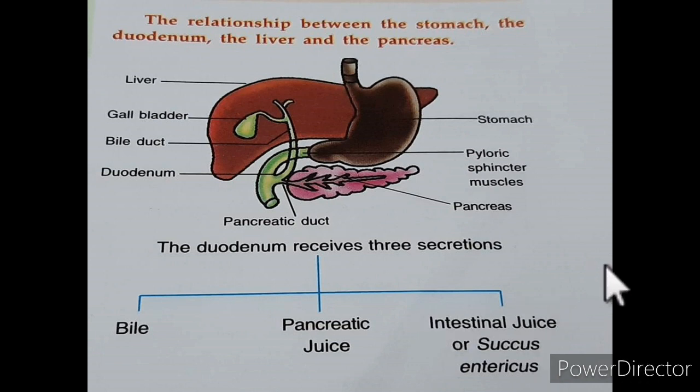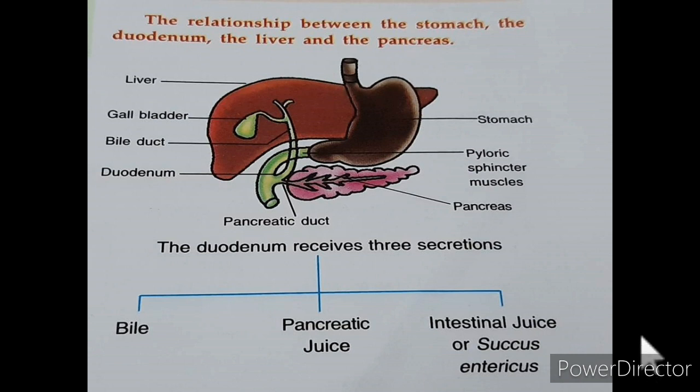This lower portion of the small intestine is called the ileum. The digestive process of the duodenum continues for a long time in the ileum. The wall of the ileum produces intestinal juice. That intestinal juice's name is the succus entericus. What is the term?